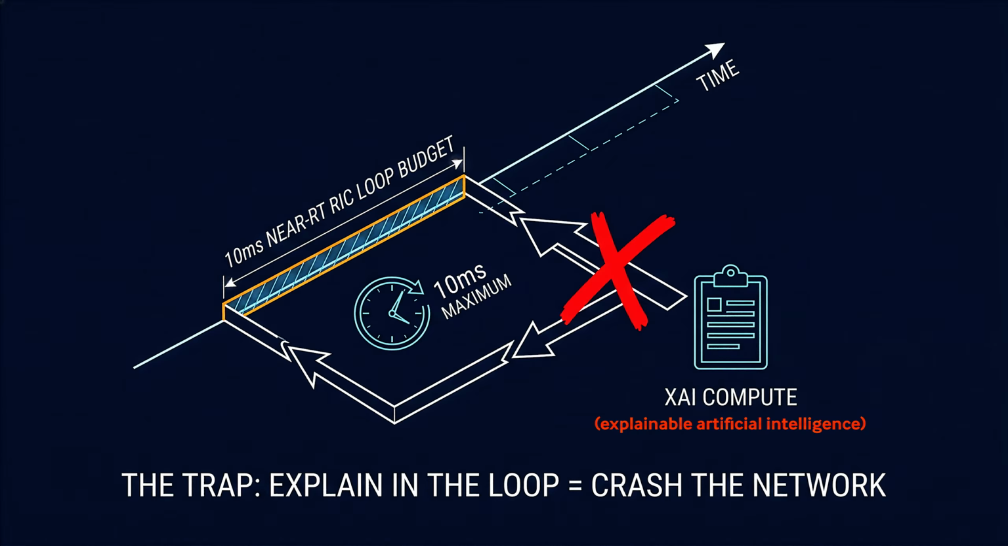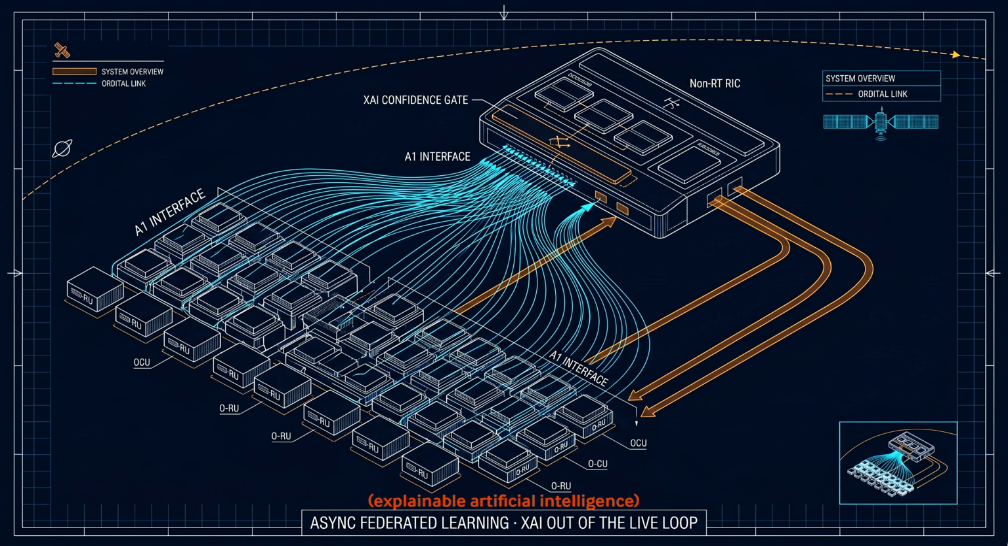But near-RT RIC operates on a strict 10-millisecond loop. Computing Shapley values for every packet schedule violates that budget immediately. The network can't decide and explain in the same loop. Put XAI in the live path, you crash the network. Don't. You fail the audit. The fix is to move XAI out of the live inference path entirely, into the asynchronous